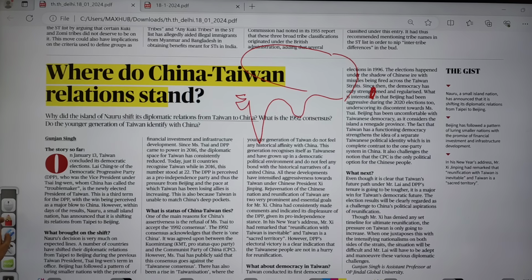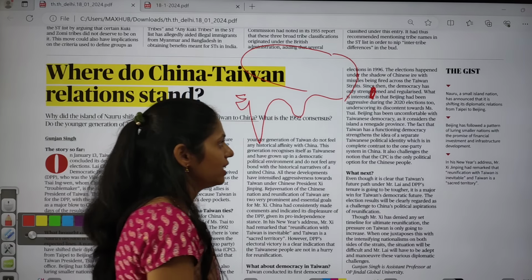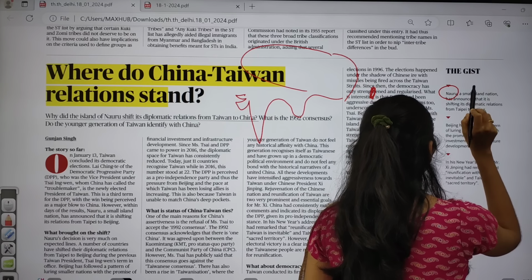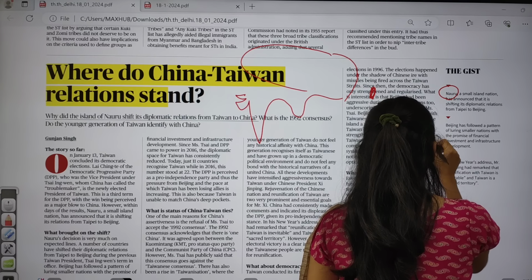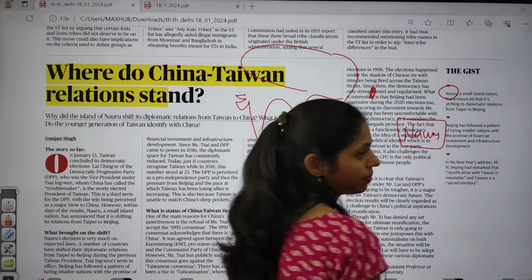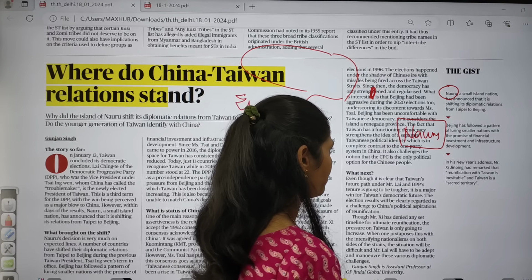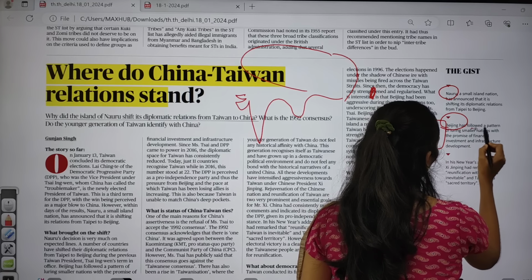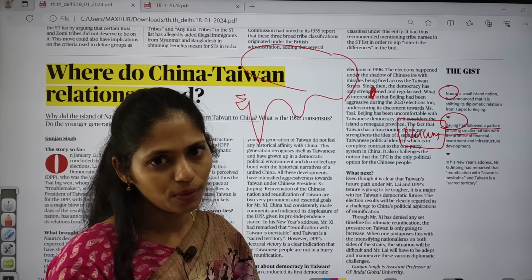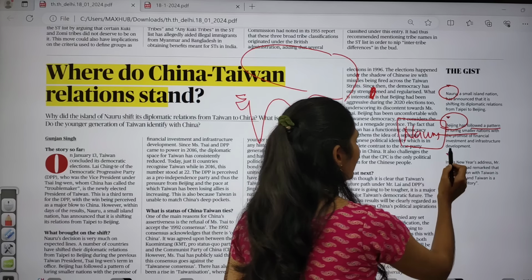So the issue here is one very small island nation, that is Nauru. So Nauru is a very small island nation which announced that it is shifting its diplomatic relations from Taiwan to China. Okay, and China has followed a pattern of luring smaller nations and also provided a promise of financial investment